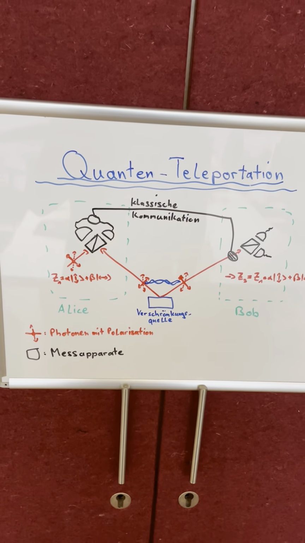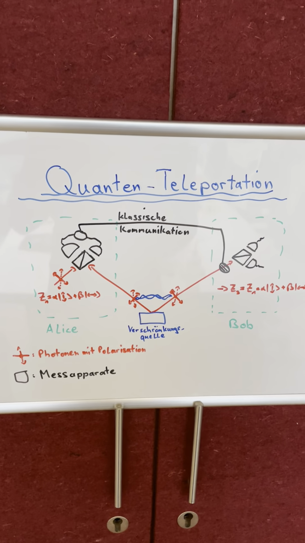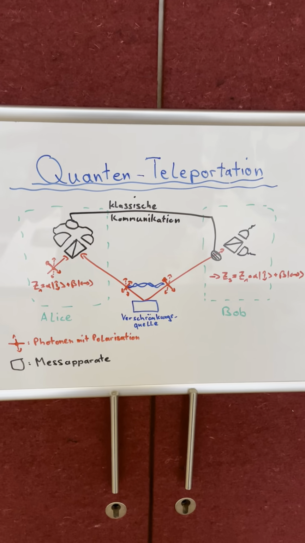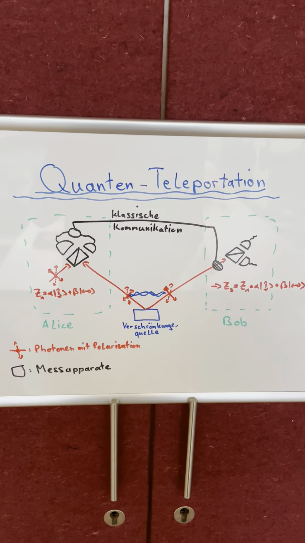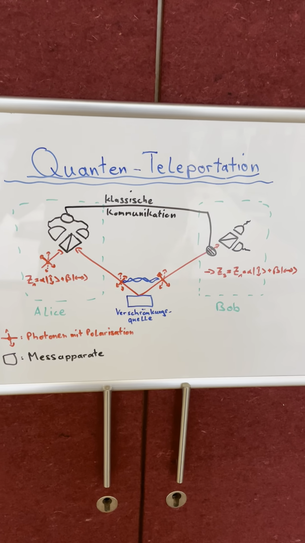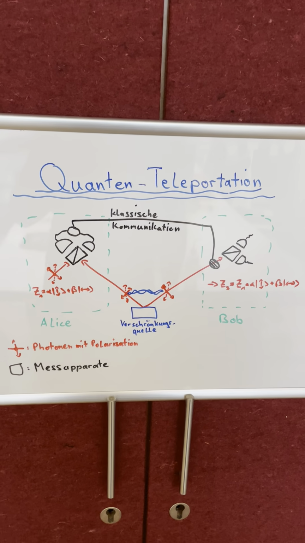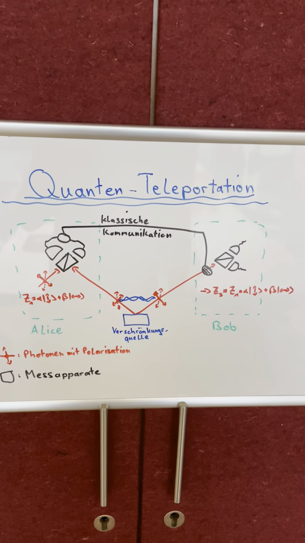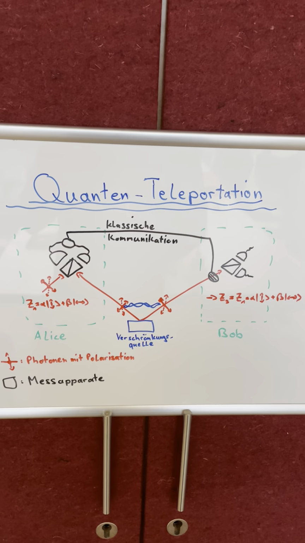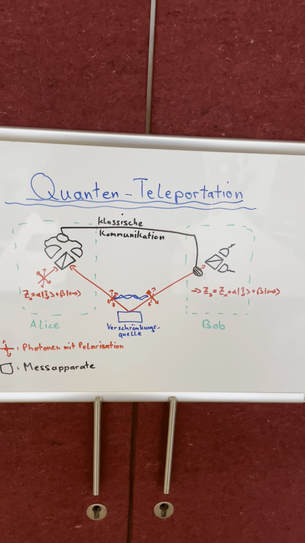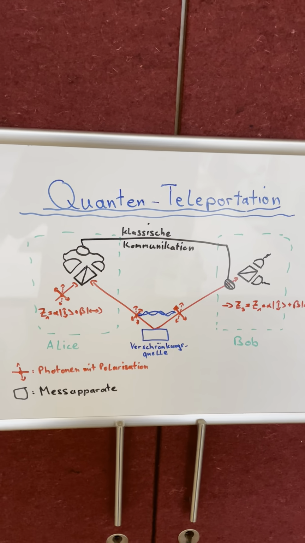So how does this work? Well, the central resource is an entangled photon pair. This is what the Nobel Prize was about in my last video. I won't go into the details of how you get these, but you need some special equipment in your lab, and then you can produce two entangled photons. This blue curved line shows the entanglement between the two polarizations of the two photons. Entanglement here means the 100% correlation between the quantum states of a two-partite quantum system.